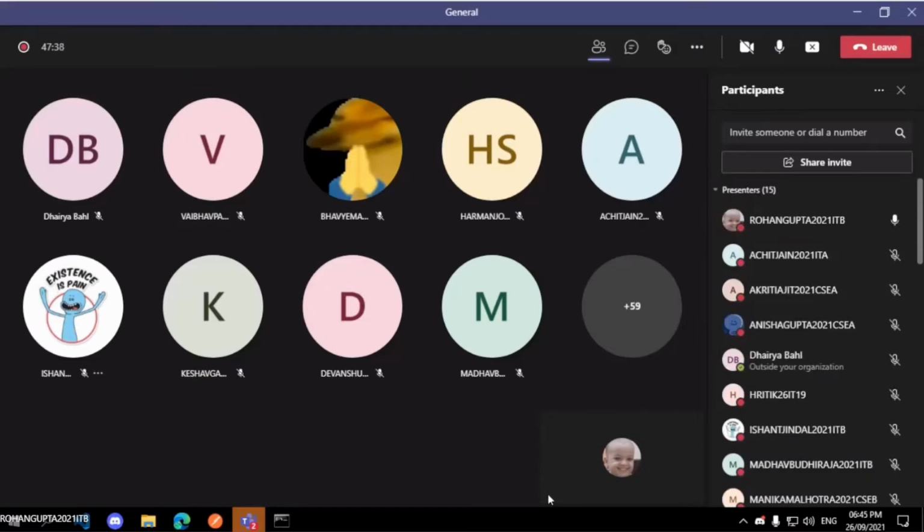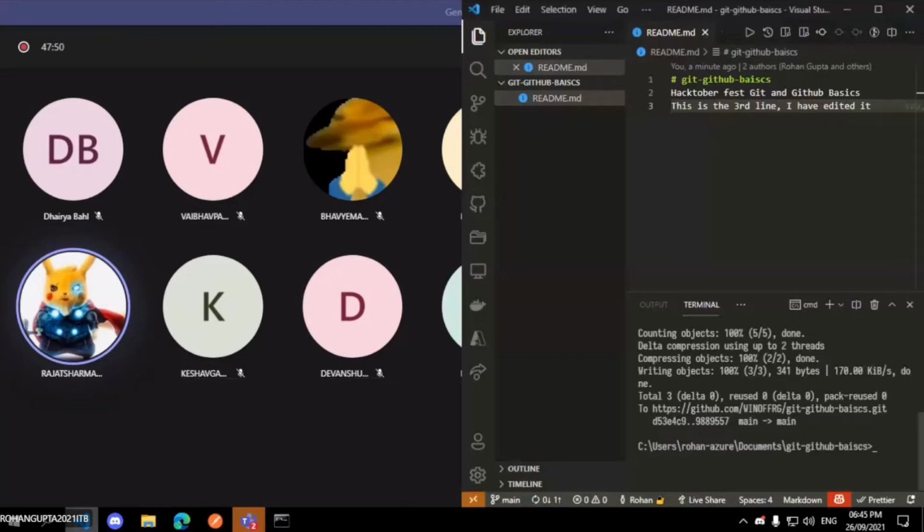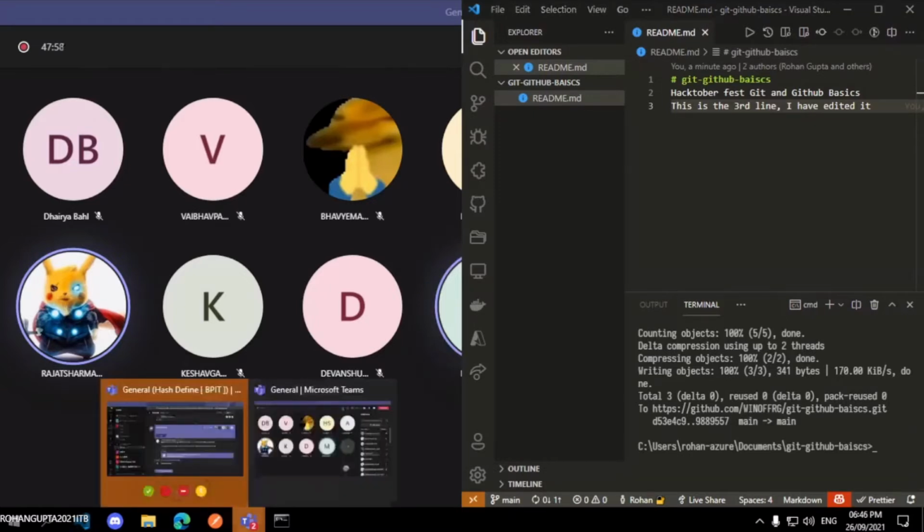What is a .md file? Yeah, Rajat, .md is the markdown file. readme.md file is a markdown file. Okay, so which language will execute that file? Yes, Madhav. No, this is not an executable file. Readme.md file is a markdown file.